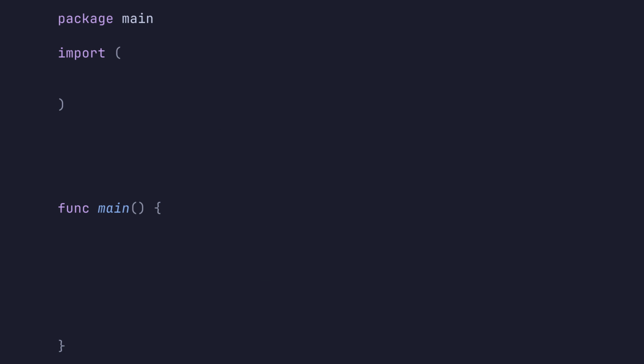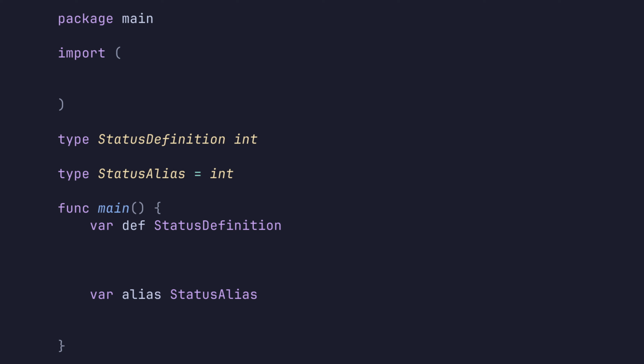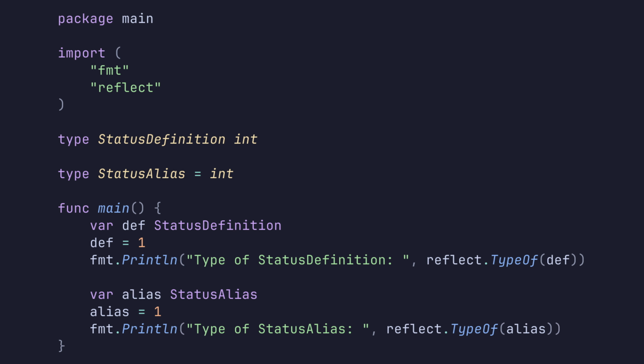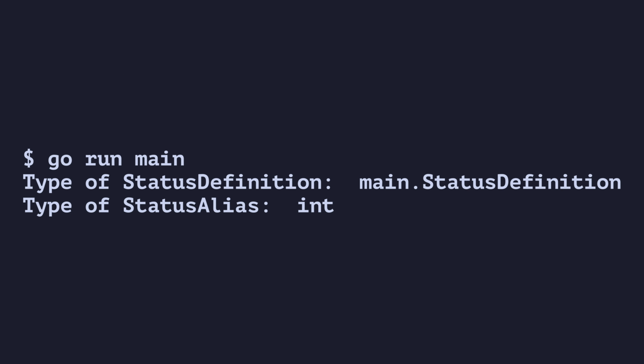We'll start with main package boilerplate, before defining 2 new custom types, one as a definition and the other as an alias. Next, we'll declare a variable of each of our custom types, initialize them, and finally print each variable's type. If we now run this code, we'll see the difference between the two. The type alias is just an int, whereas the type definition is its own type.